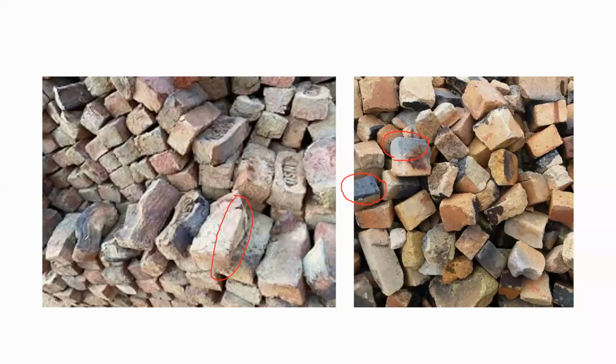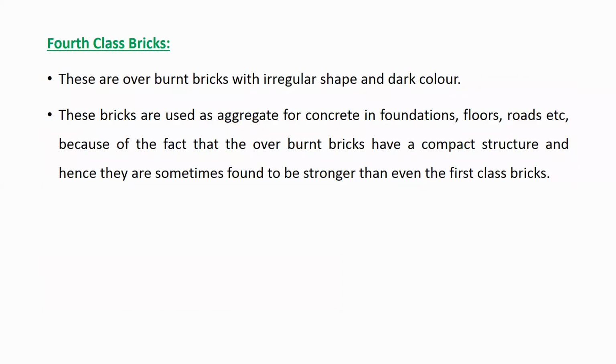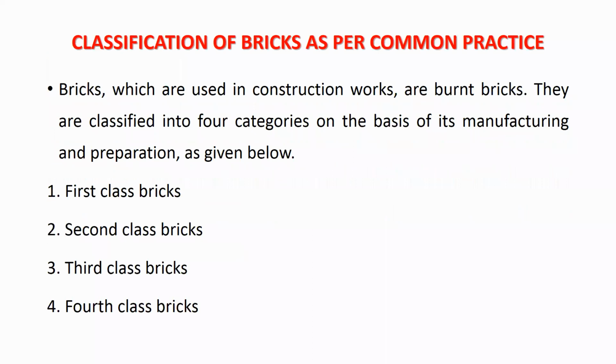But this will have very good strength and hardness. These bricks are very hard, so they can be used as aggregate. Okay. So this is all about the classification of bricks: first class brick, second class brick, third class brick, and fourth class brick.